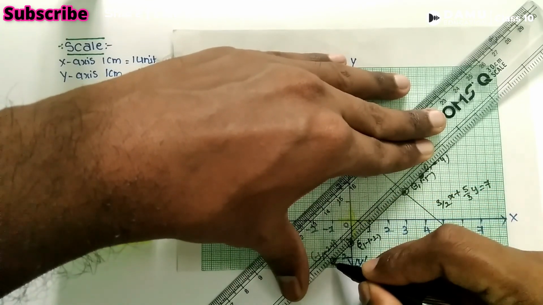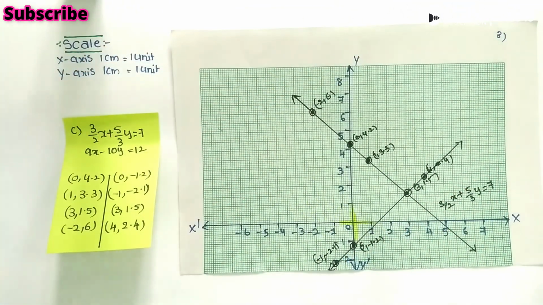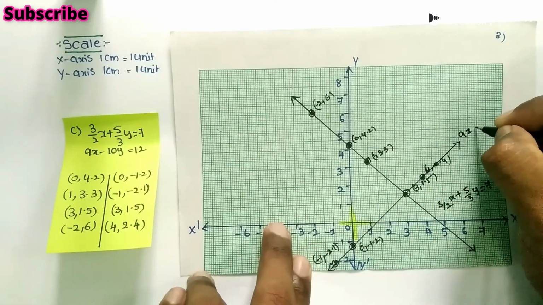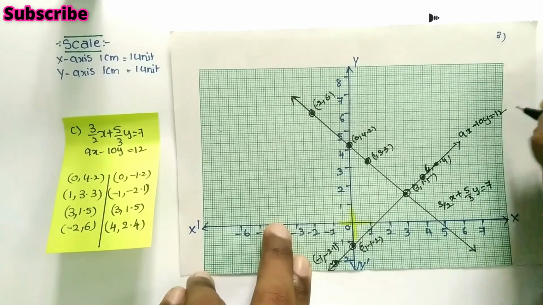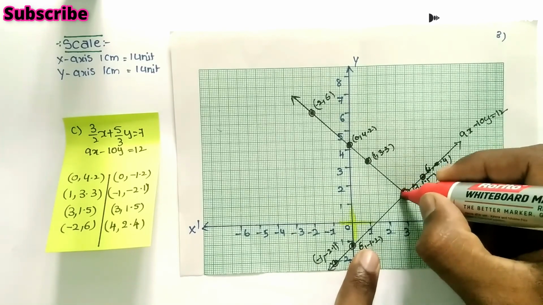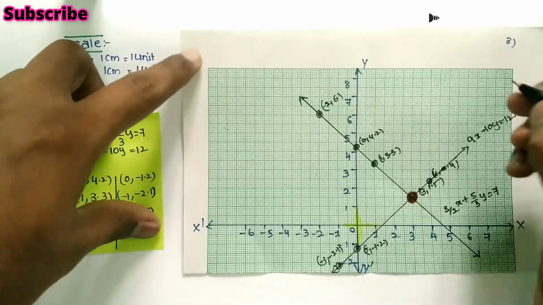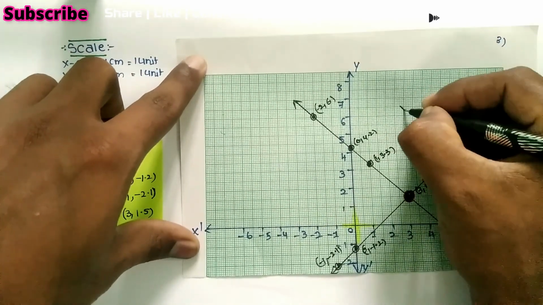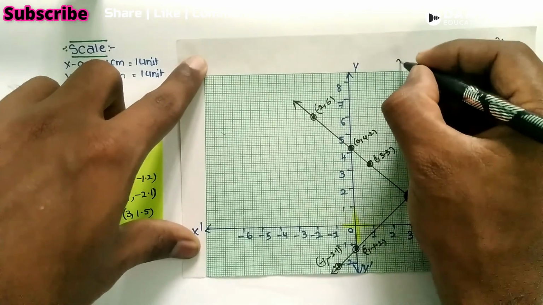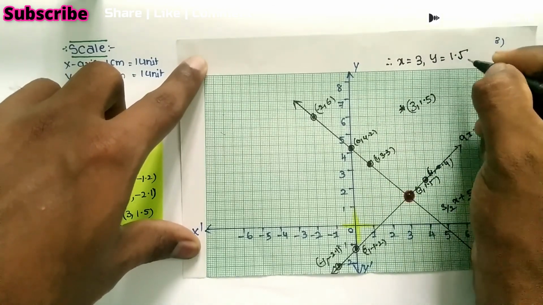Let's join all these points. Then what is this equation? This equation is 9x minus 10y equal to 12. So all points are joining at one point. These two lines are joining at this point. What is that? (3, 1.5). You can write the solution: therefore (3, 1.5) is the solution. Then x is equal to 3 and y is equal to 1.5 is the solution.